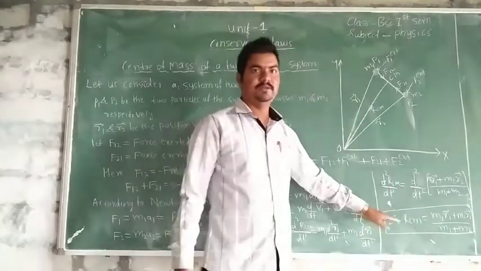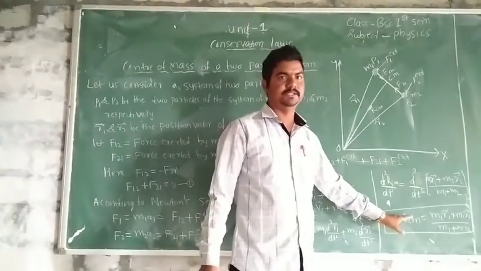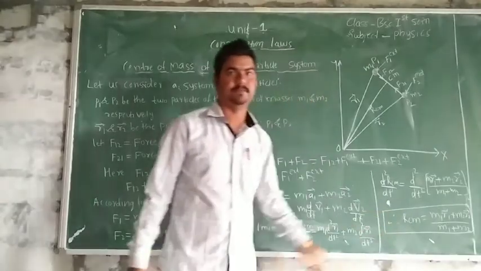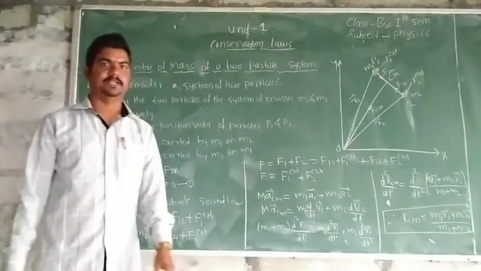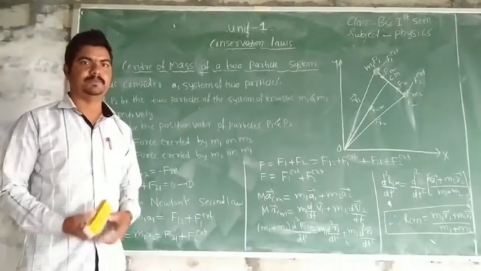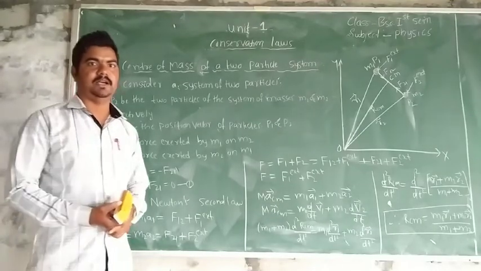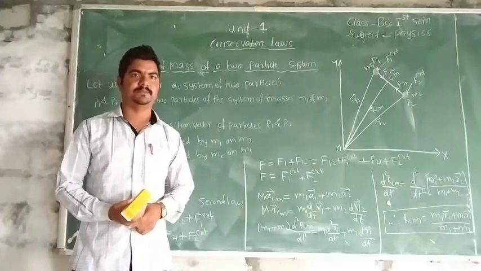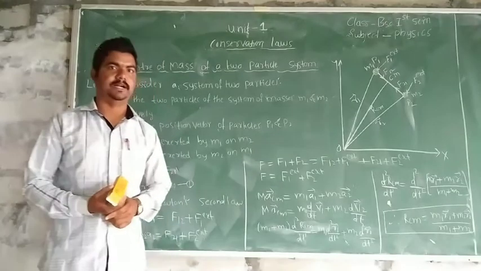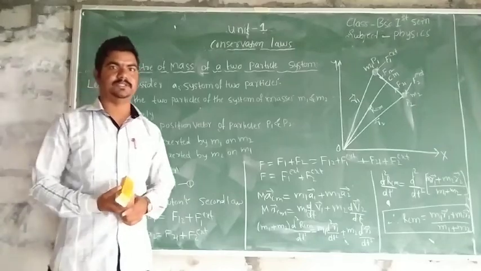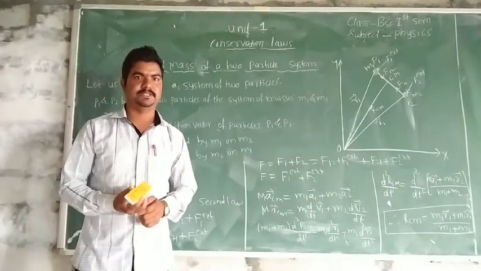This is the position vector for center of mass, or position vector of center of mass. This is about the center of mass of a system of two particles. Thank you. And next I will explain the expression for position vector and expression for velocity and acceleration of the center of mass in the next class.